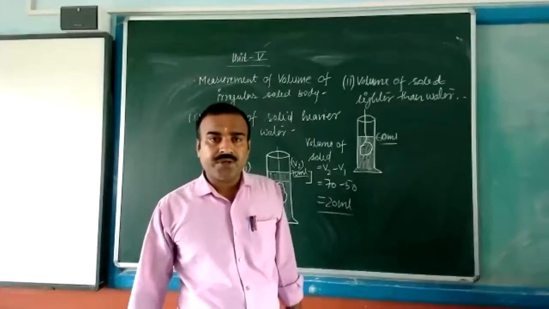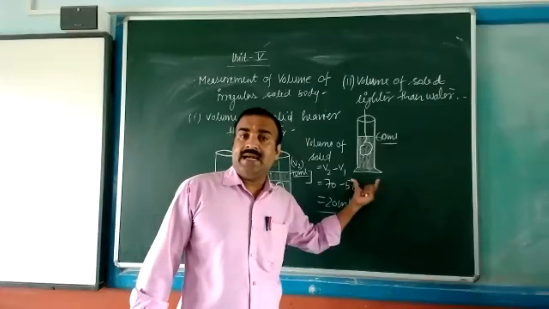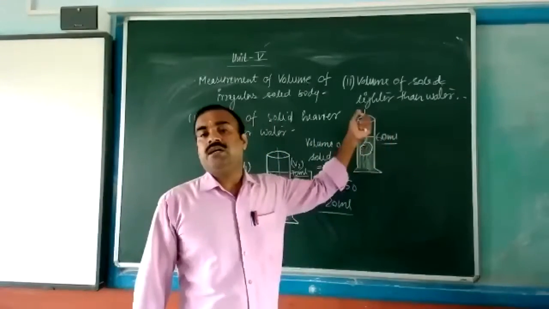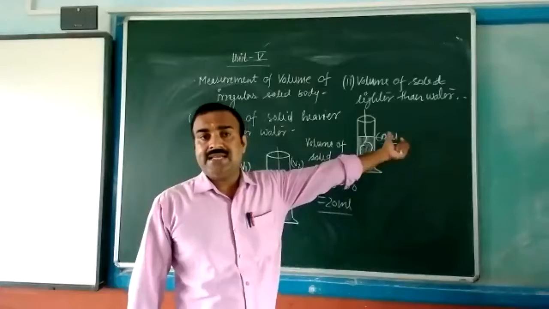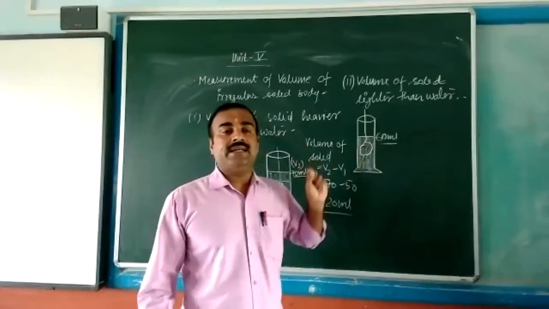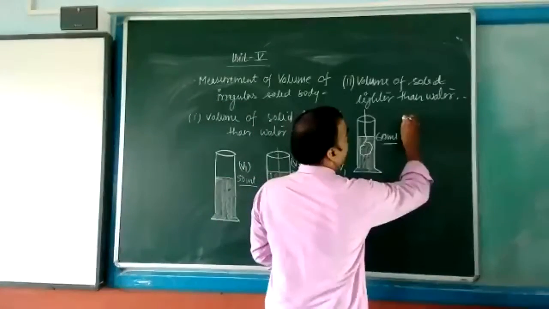Okay, so what you will do, you have to take a measuring cylinder, then take the solid, then dip it inside. Whatever the level of water is going to rise, just note it down. Then, to the same solid, you have to attach a cork. Just see from the diagram.